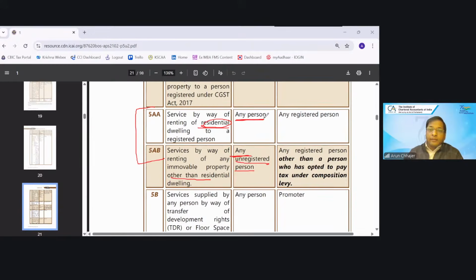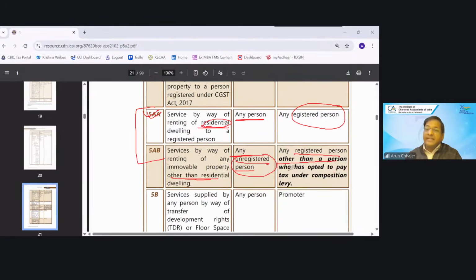So if a residential dwelling is given to a registered person, it will be taxable under RCM. But in case of commercial property other than residential, if it is given to a registered person by an unregistered person, if the landlord is unregistered, then only it will come under RCM.